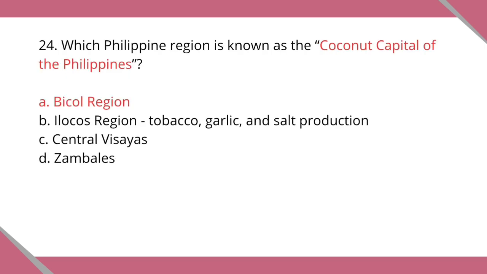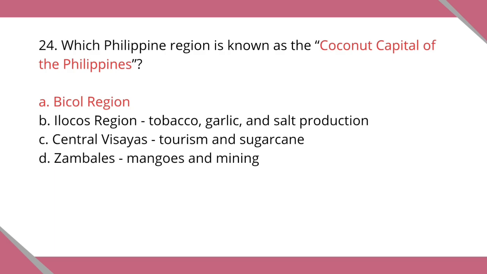While option B, Ilocos region, is known for tobacco, garlic, and salt production. The option C, Central Visayas, includes provinces like Cebu, Bohol, and Negros Oriental, known for tourism and sugarcane, and the option D, Zambales, is known for mangoes and mining.